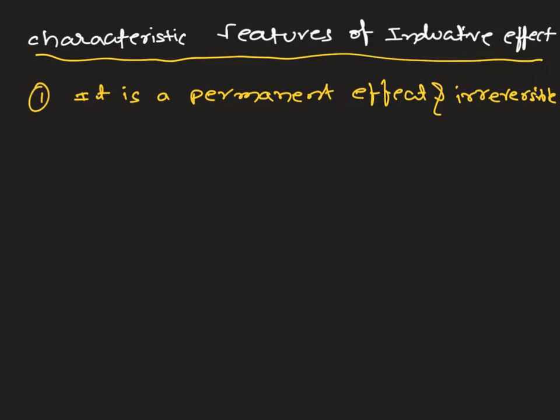But inductive effect, if it is present in the molecule, is a permanent effect and is irreversible in nature. For example, take methyl fluoride.